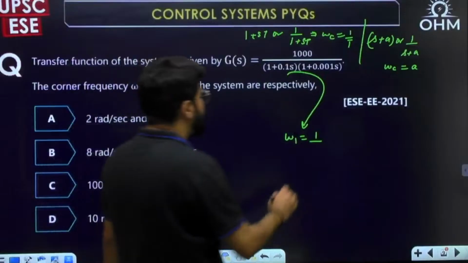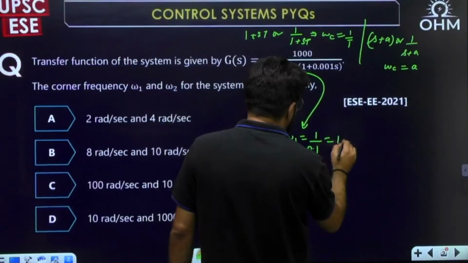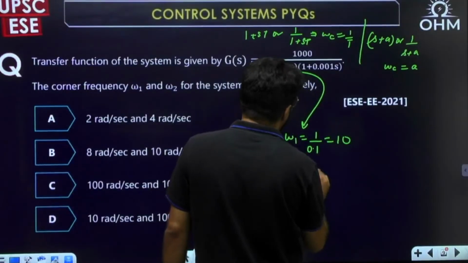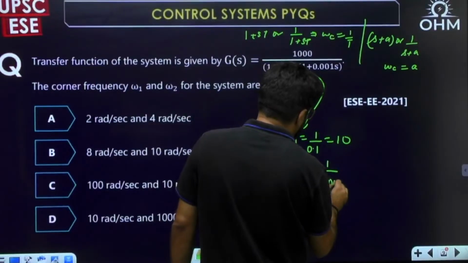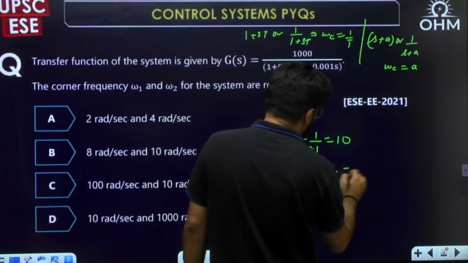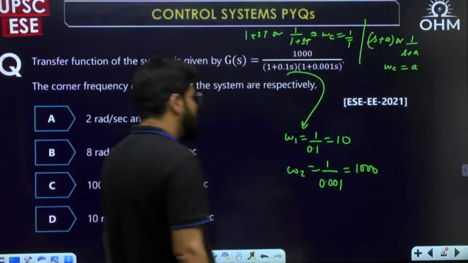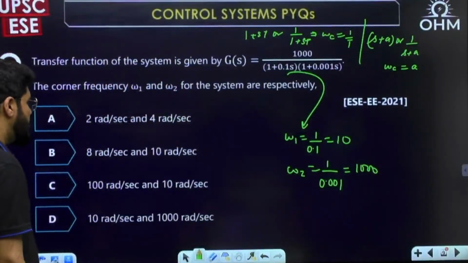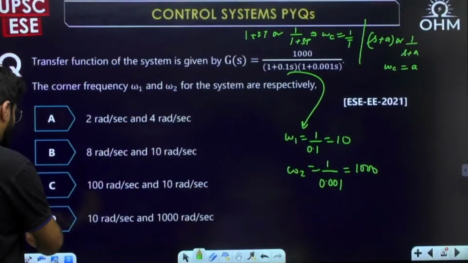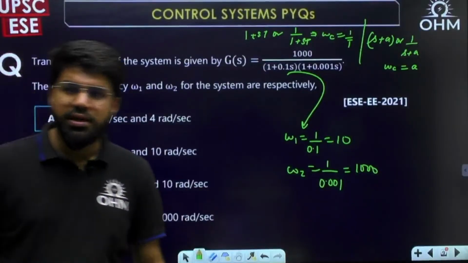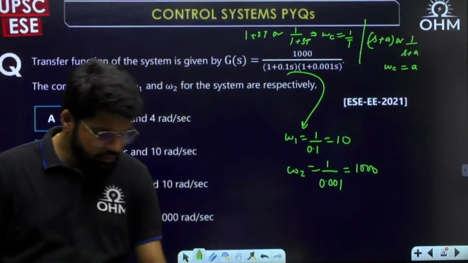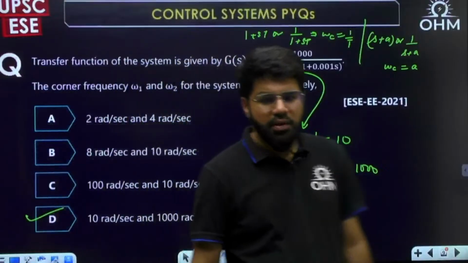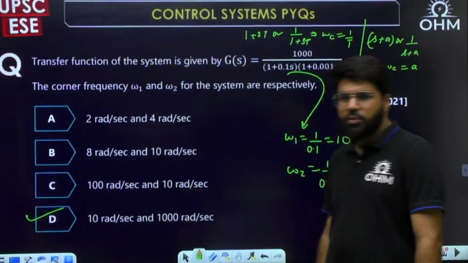So here the first one is 1 upon the time constant, that is equal to 10, and omega 2 will be 1 upon the other time constant 0.001. So this becomes 1000. So it is 10 and 1000. Option number D. Yes, Charan Raj and Sai Vikas, correct answer. The correct answer is option number D. Simple one.